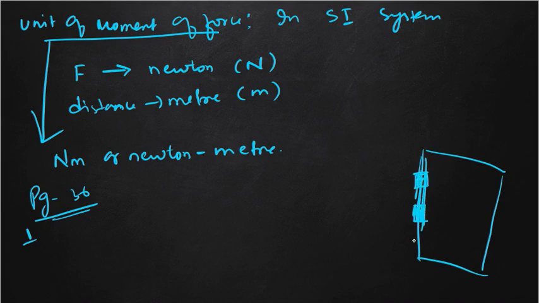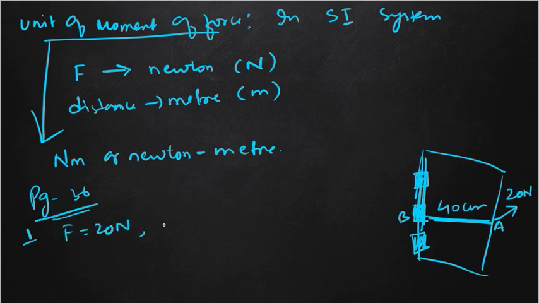Suppose 3 hinges are there. I am applying a force at A, and this perpendicular distance is given as 40 centimeter. The force is given as 20 Newton.